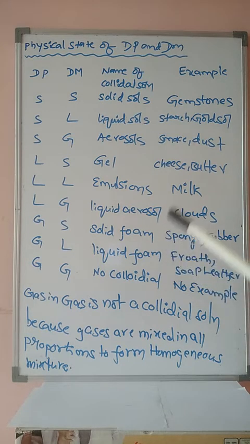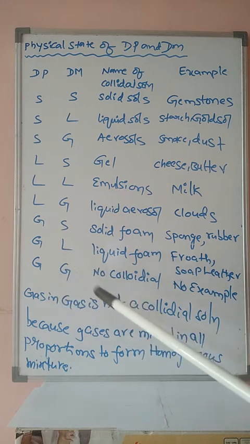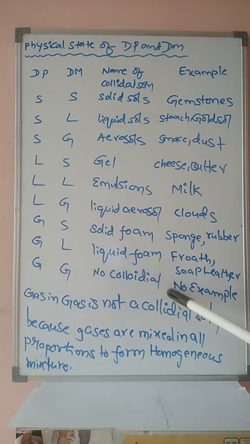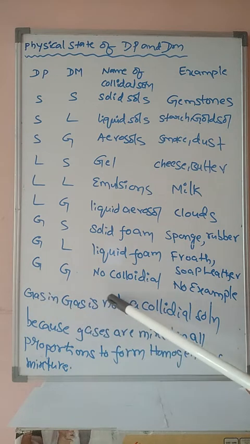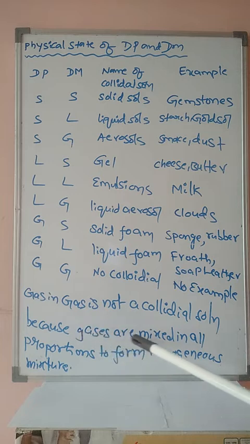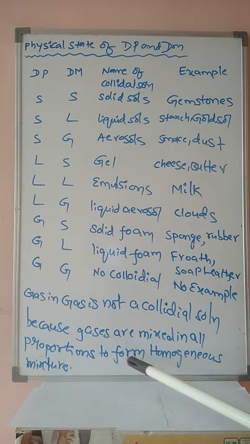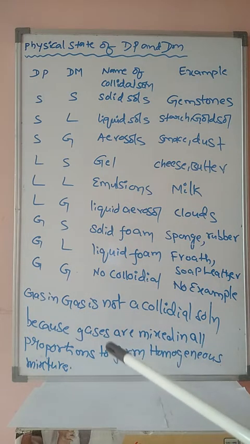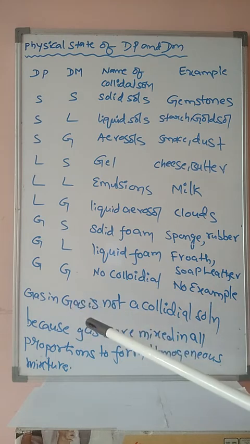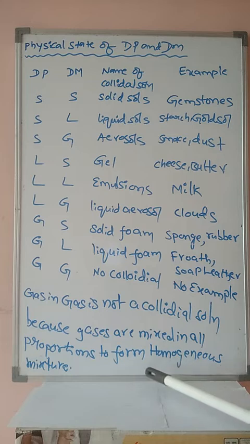Gas in gas: it is not a colloidal solution, there is no example, because gases are mixed in all proportions to form a homogeneous mixture. When hydrogen gas is mixed with oxygen gas, it forms a homogeneous mixture, that is the property of gases. All gases are mixed completely in all proportions to form a homogeneous mixture.